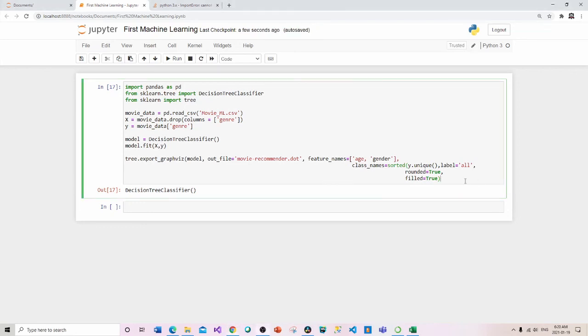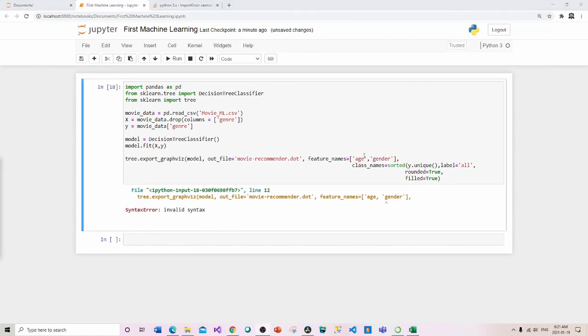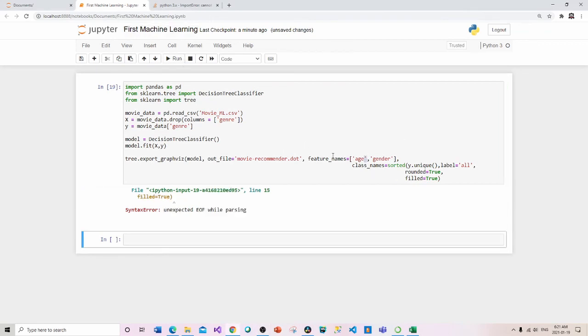So let's go ahead and run the cell, and hopefully I didn't introduce any new errors. So if I run this, you see I do have one syntax error, and let me fix that. And so far that was a simple one. I was missing a quotation here. Let's run that. I have another one.